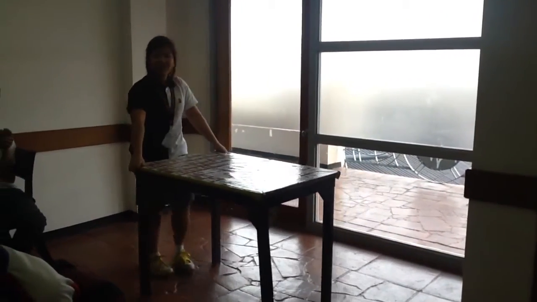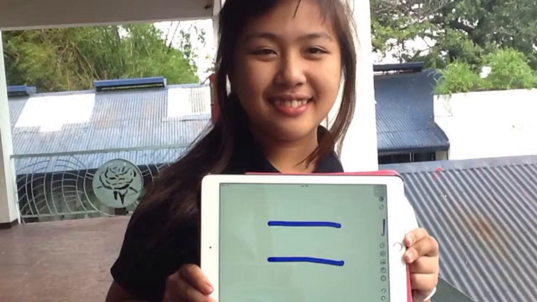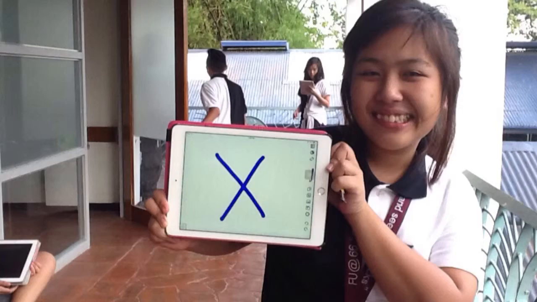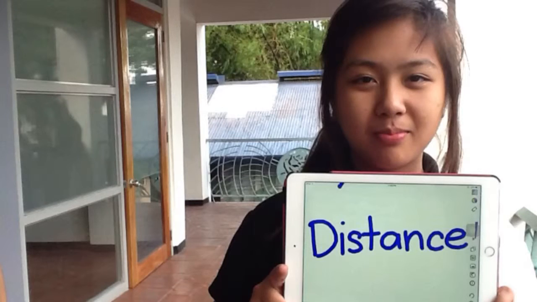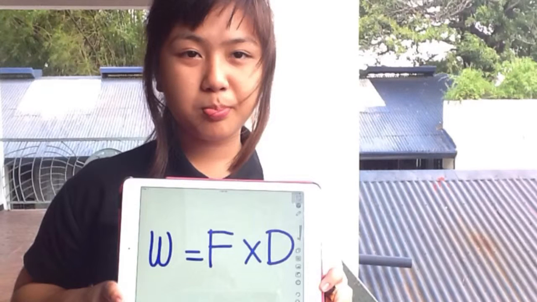Work is directly related to both the force applied to an object and the distance the object moves. It can be represented by the equation work equals force times distance. This equation shows that the greater the force that is used to move an object, or the farther the object is moved, the more work is done.